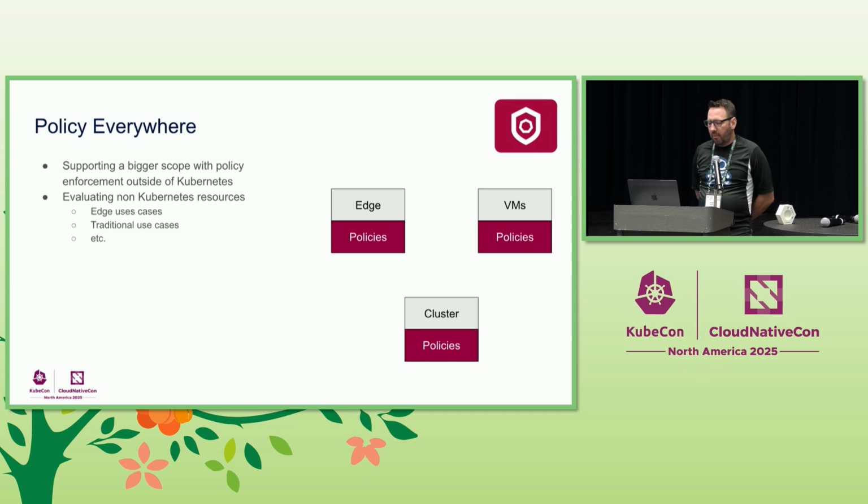So policies everywhere for us was supporting a bigger scope with policies. And you see on my diagram here, we have policies for our cluster, where currently Kubewarden sits, but we have the ability to enforce policies within VMs and on our edge use cases as well that are outside a cluster, because we needed to meet policies universally everywhere. And we understand that sometimes things can't run in Kubernetes, and that's okay, but we know that you need policies there. And having a universal policy engine gives us the ability to write and enforce policies where our users need them.